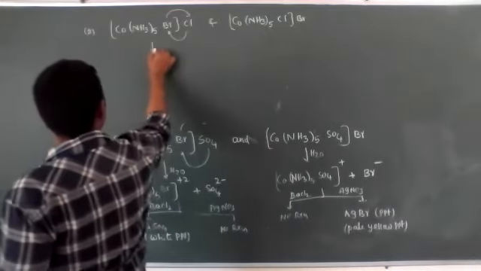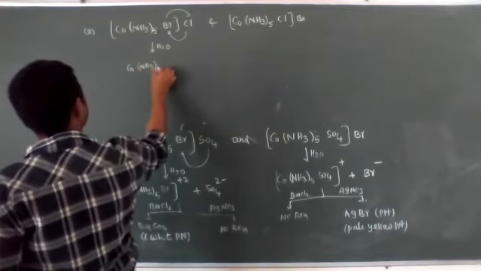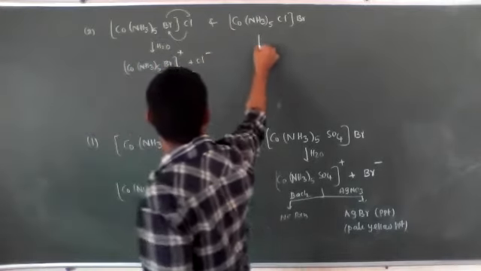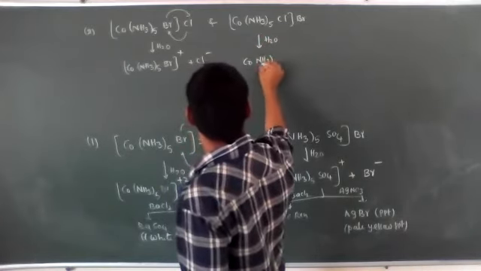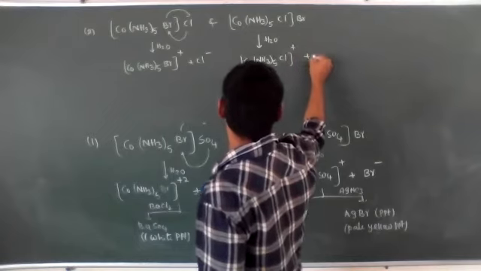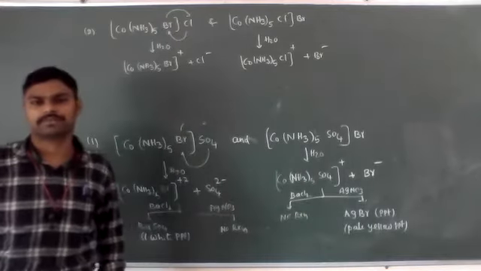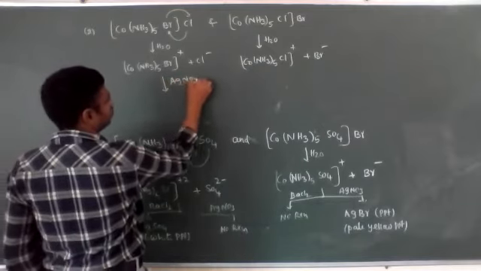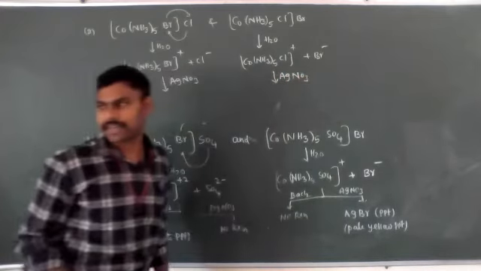Now in water, [Co(NH3)5Br]+ gives Cl minus, and [Co(NH3)5Cl]+ gives Br minus. Which compound forms Br minus and which forms Cl minus, how can we identify? Treat with AgNO3 solution, because halogens are identified using silver nitrate solution.